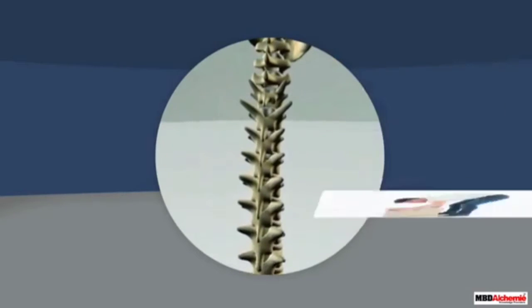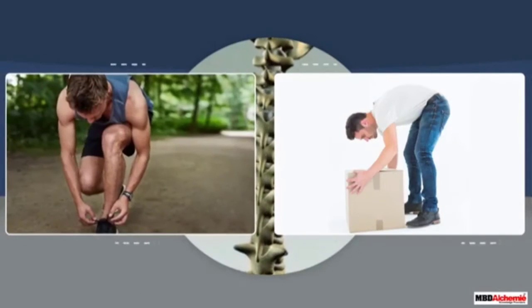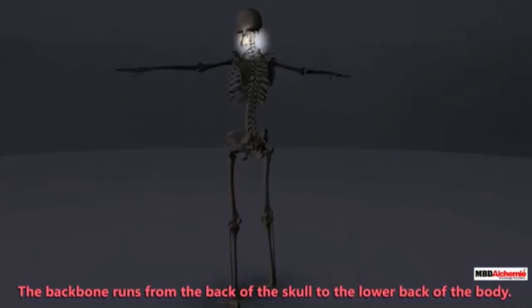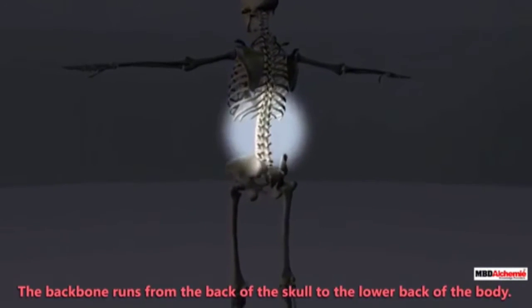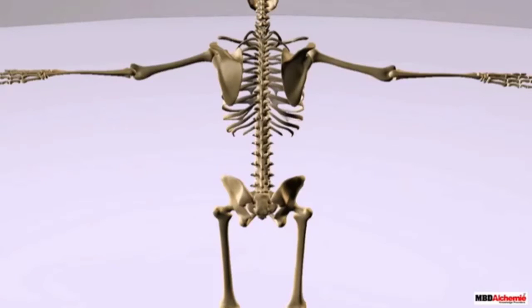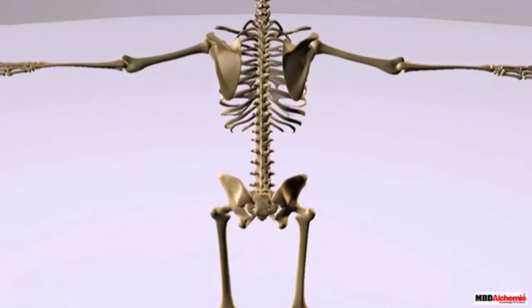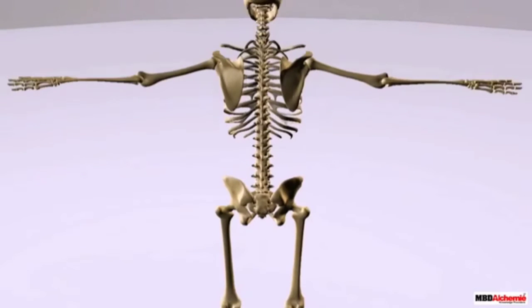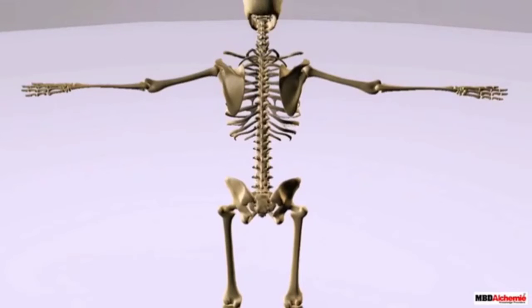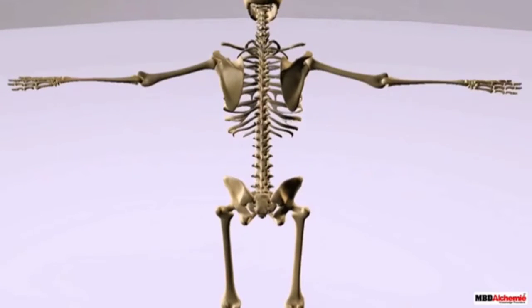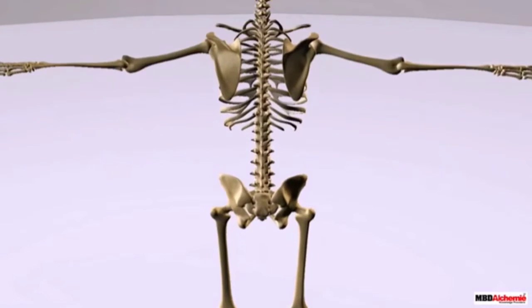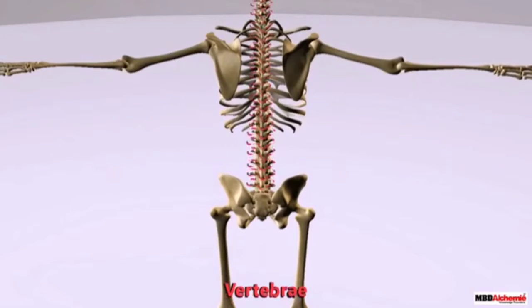Backbone. The backbone is also known as the spine or vertebral column. It is made up of 33 small ring-like bones called vertebrae. It runs from the neck to the bottom. It consists of 5 regions: neck region, chest region, belly region, hip region and tail region.